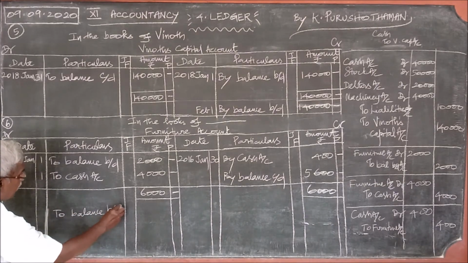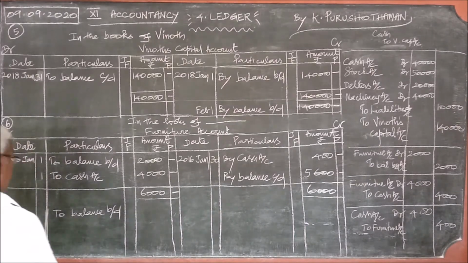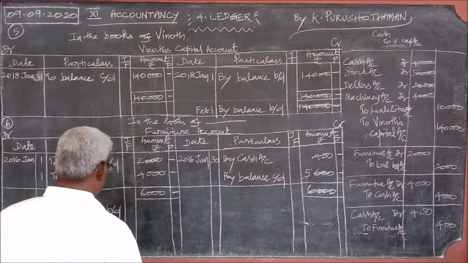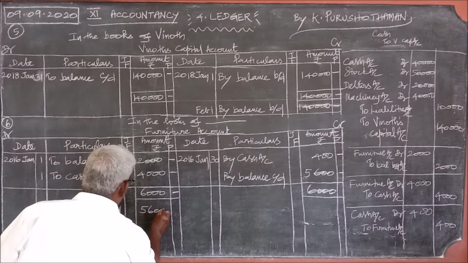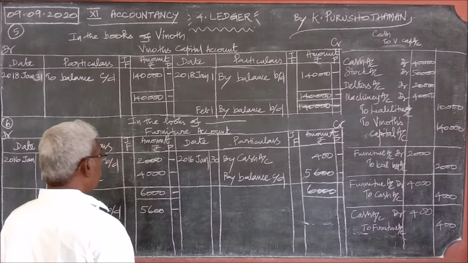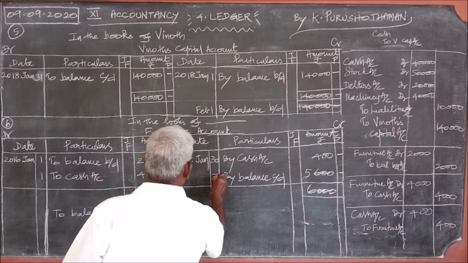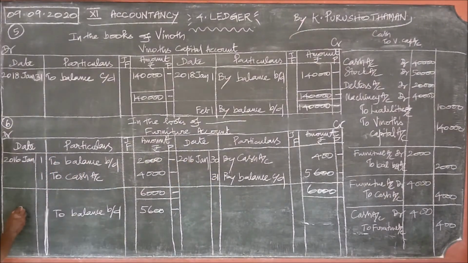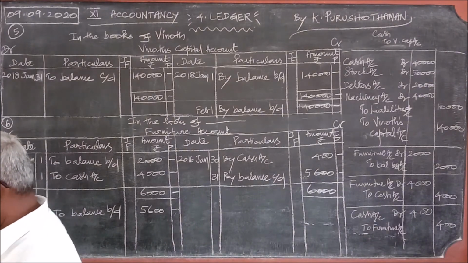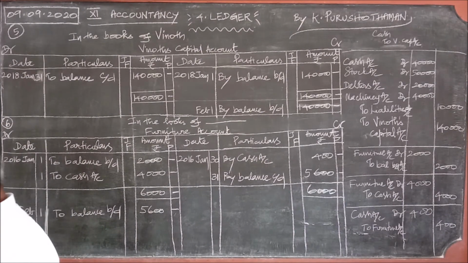So balance brought down 5,600. For carried down the last date of the month and for brought down the next month, first day. February 1st.